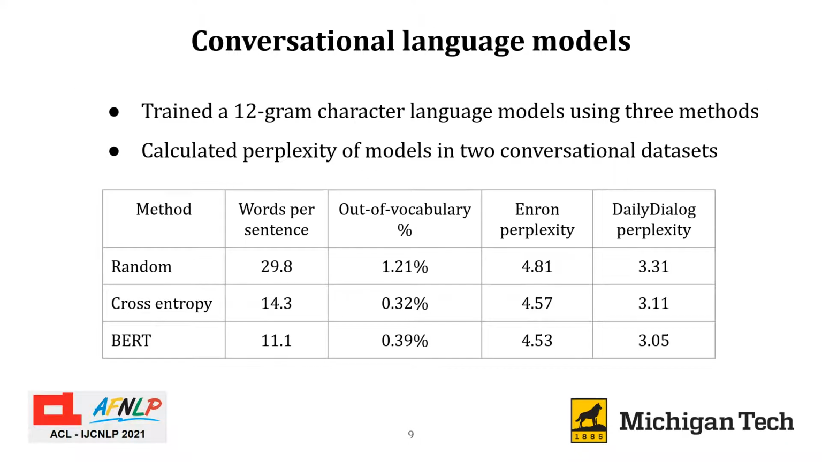We trained a 12-gram character language model on the 3 sets of selected data. The average number of words in a sentence in the cross entropy and BERT selected datasets were less than 14. We also calculated the perplexity of the model on 2 conversational test sets. Results show that the models trained with the cross entropy difference and BERT selected data had similar perplexity, and both were lower than the perplexity of the model trained on randomly selected data.